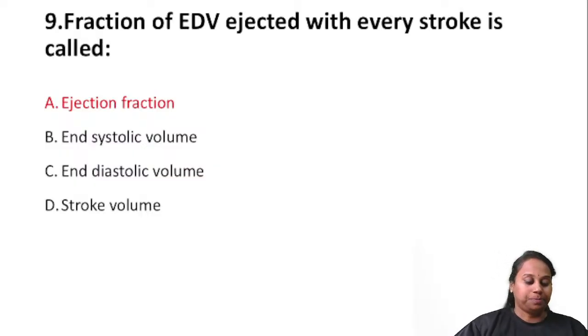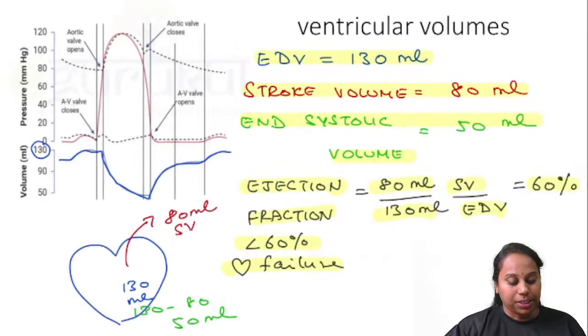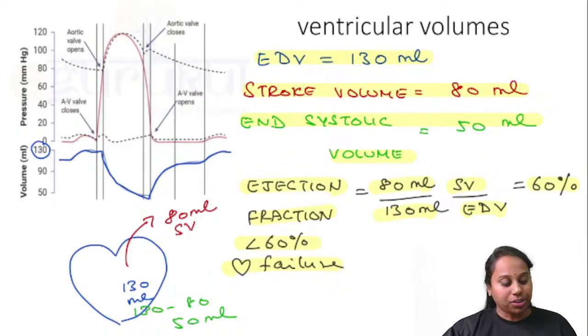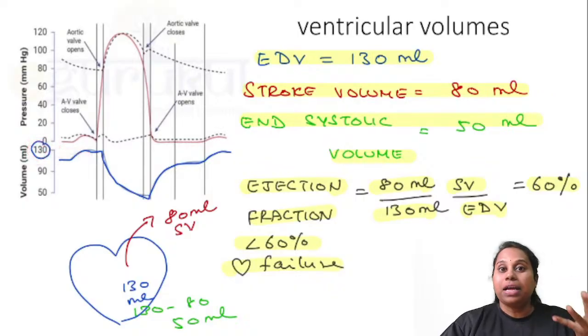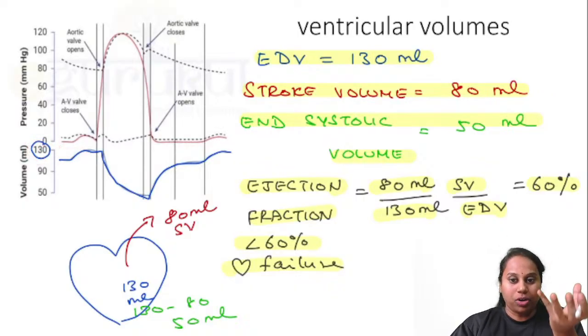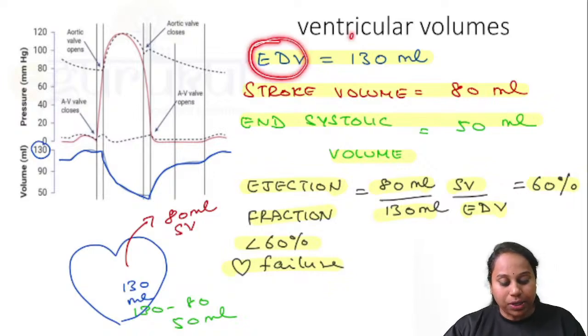Question number 9. Fraction of EDV. EDV means end diastolic volume. The fraction ejected with every stroke is called the ejection fraction. So let's do a small calculation for ejection fraction. Normally in the cardiac cycle diagram, when the heart is fully filled with blood, this denotes 130 ml, which is called end diastolic volume. At the end of diastole, when your heart is fully filled with blood, it can hold 130 ml. So end diastolic volume is 130 ml.